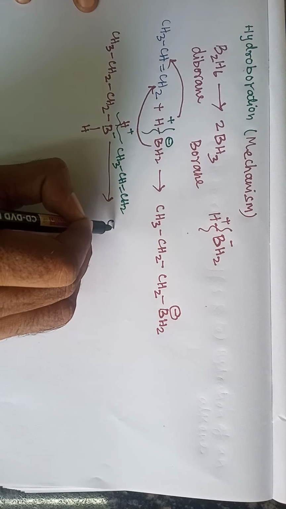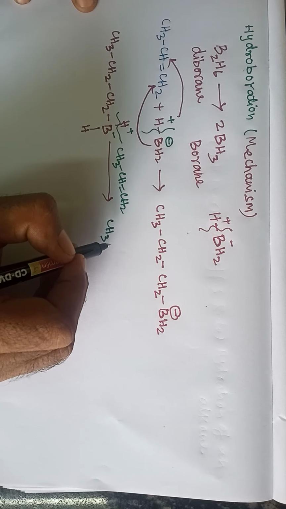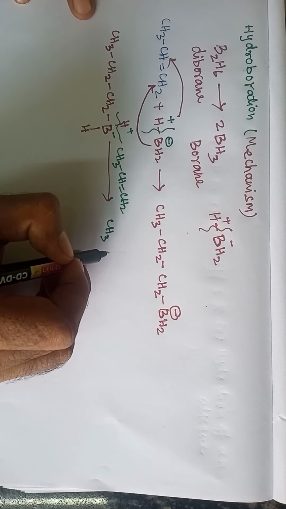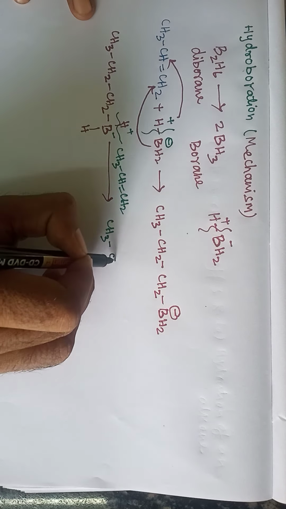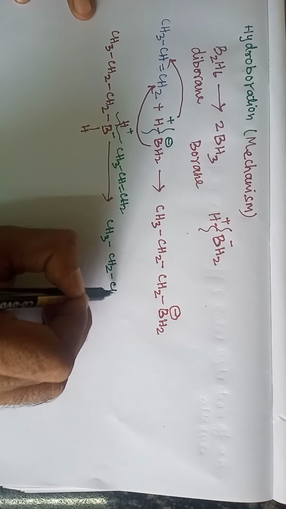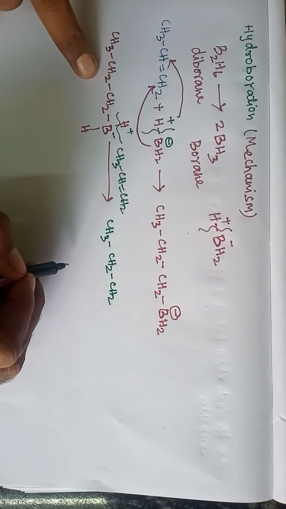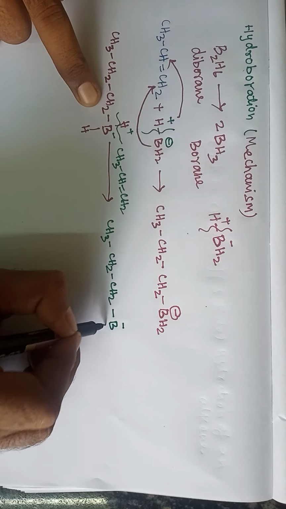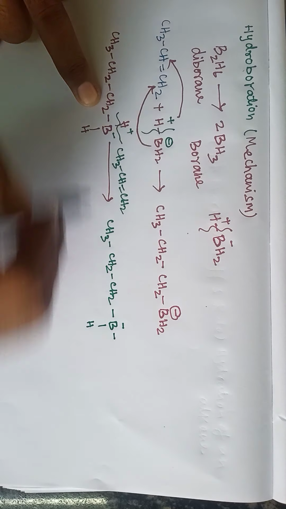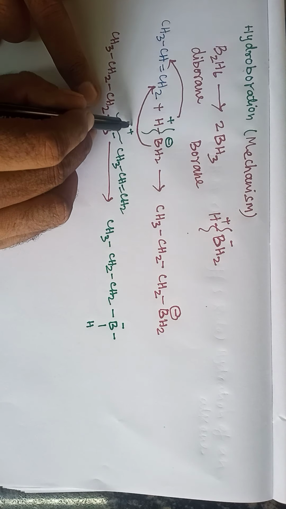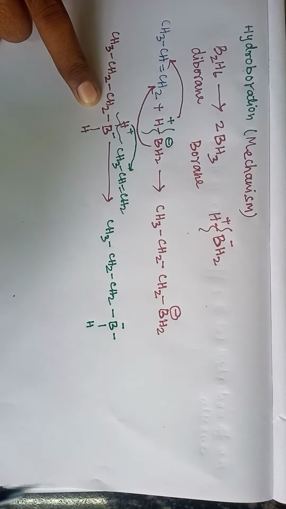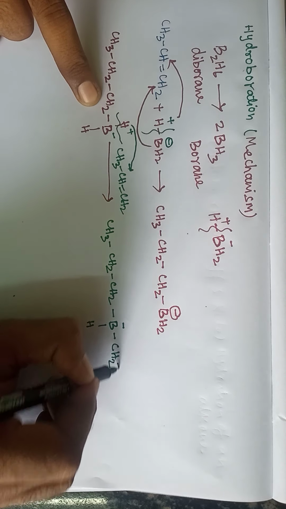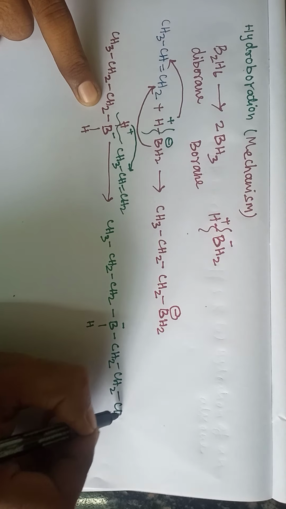Here I write CH3 CH2 CH2, then B with one H, and the hydrogen attaches here, so it gives CH2 CH2 CH3.